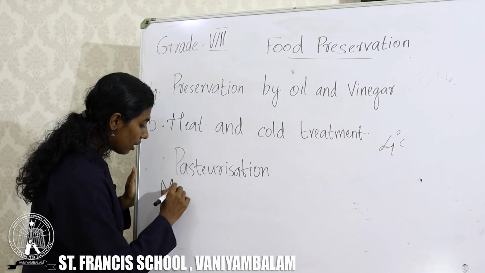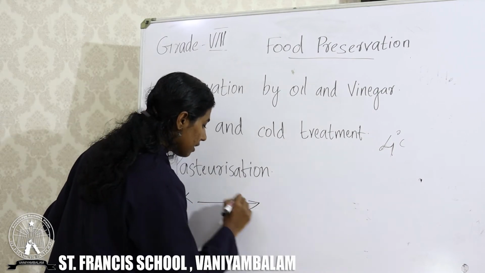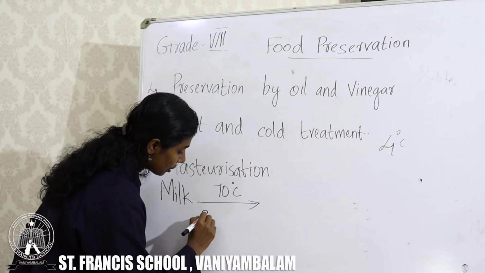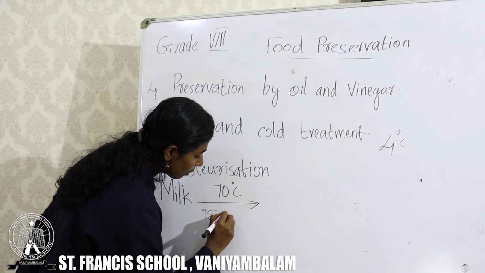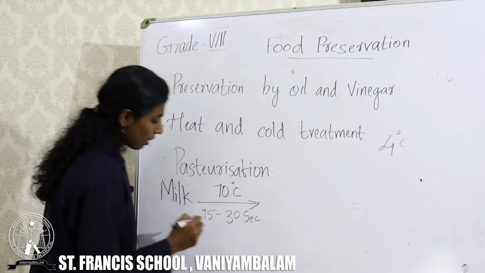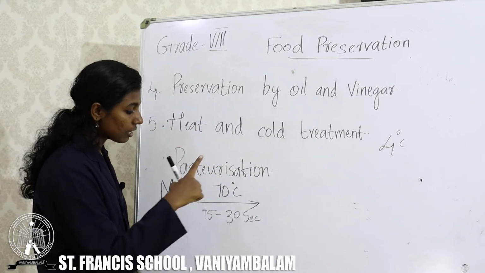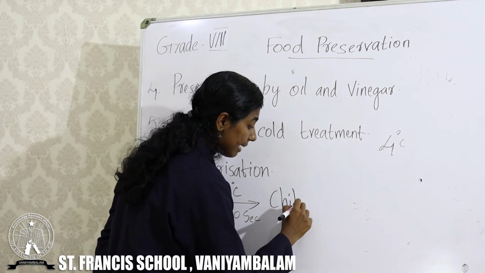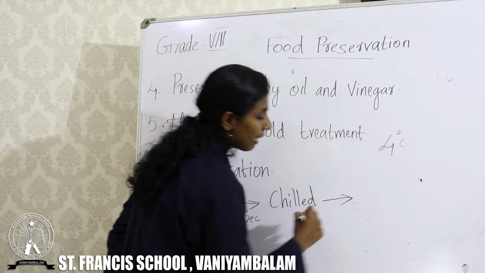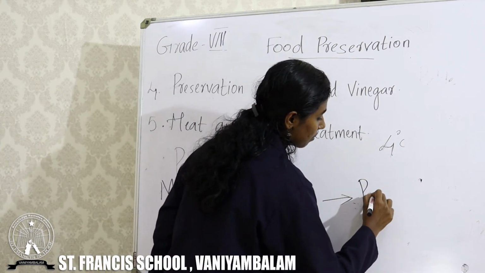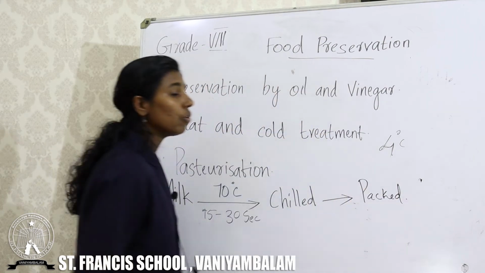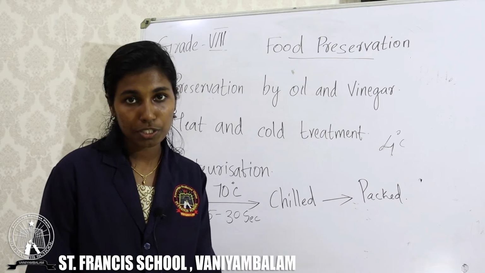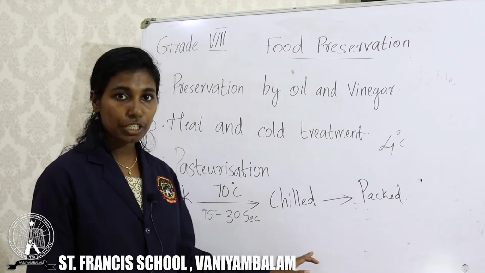In pasteurization, we are treating the milk at 70 degrees Celsius for 15 to 30 seconds, and suddenly it is chilled and packed. So the milk is now free of microorganisms and it is safe to use. Clear? This is pasteurization.